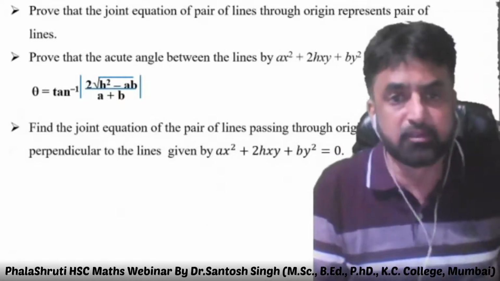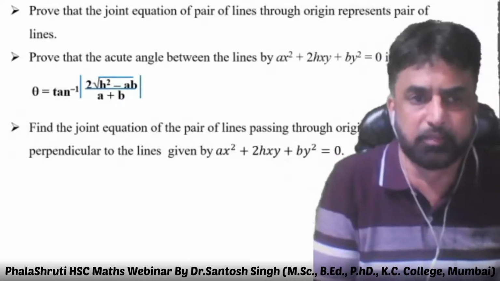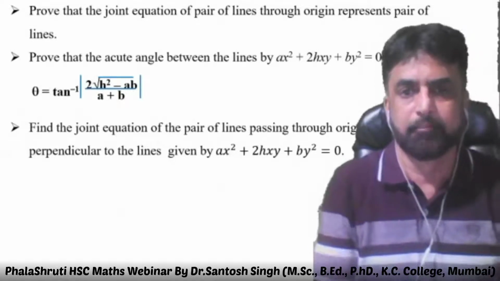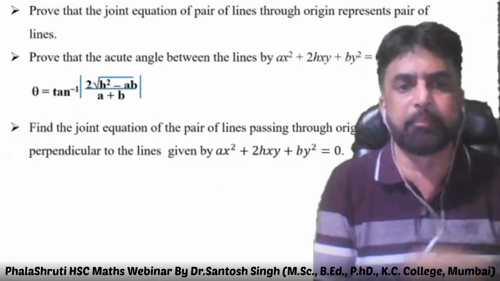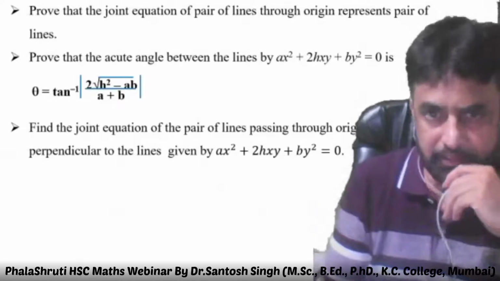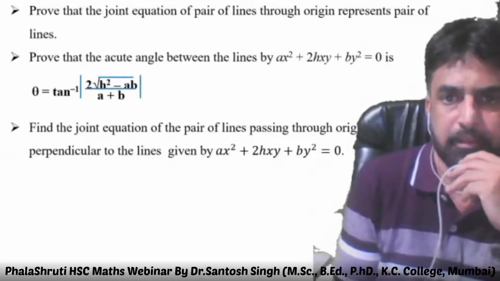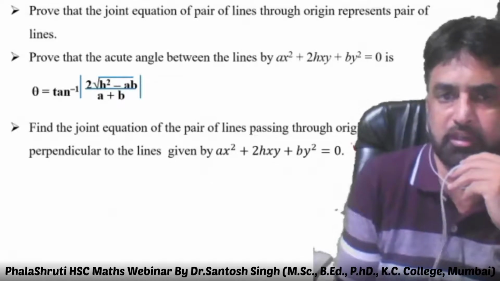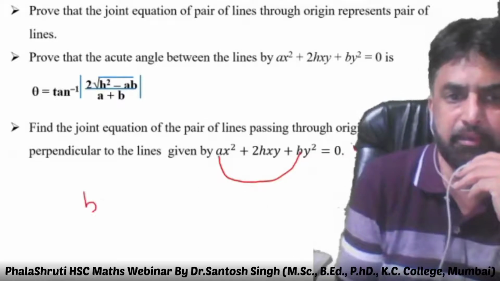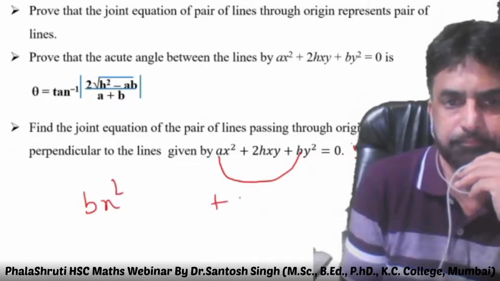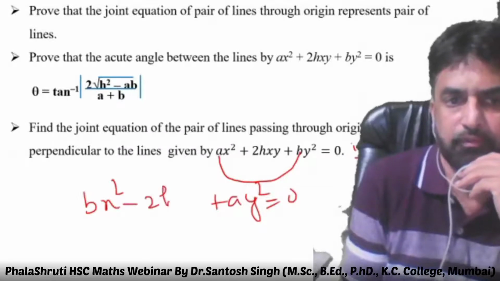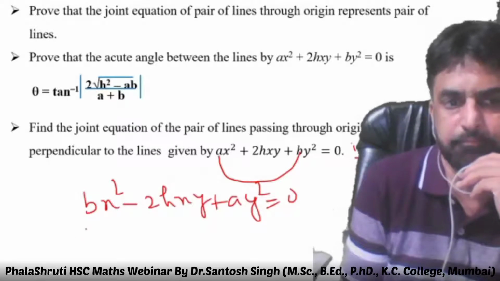That is not a theorem, but this is one of the sums: find the joint equation of the pair of lines passing through origin and perpendicular to the lines given by this equation. This is the shortcut given. I can tell you: interchange a and b and change the sign of the middle one.